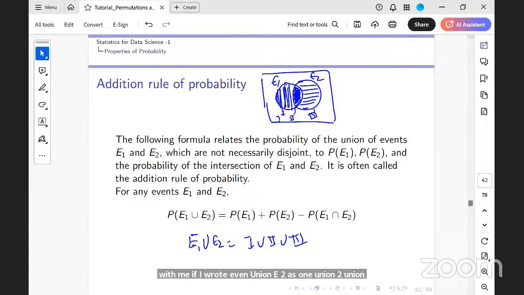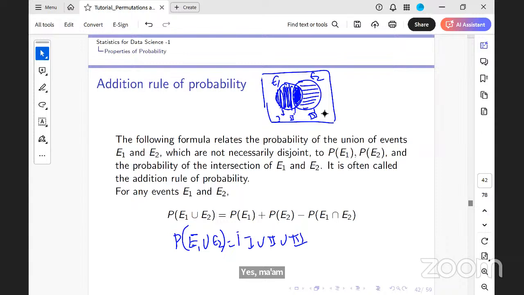Can I write it that way? Yes. No, because 2 includes both 1 and 3? No. 1 is only the vertical lines, 3 is only the horizontal lines, and 2 is this shaded region. So E1 union E2 is 1 union 2 union 3. Would you all agree now? Yes. If that is the same, then the probability of E1 union E2 is the same as the probability of 1 union 2 union 3.